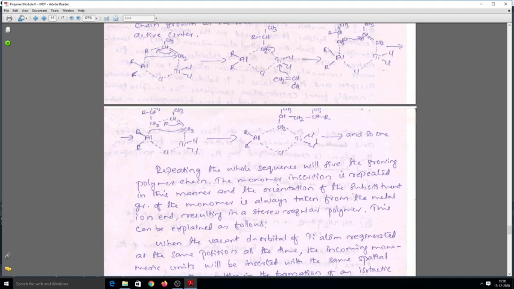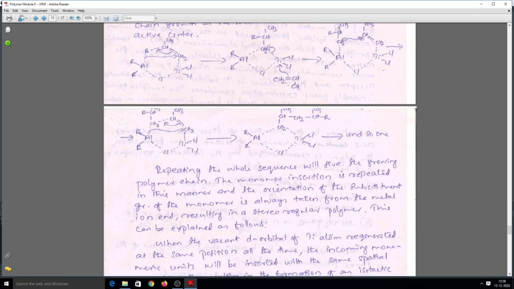maintained, or a stereo regular polymer is formed, mainly because titanium is electron deficient, and the vacant d orbital will be there, and every time a monomer gets added, a transition state will be generated, and then every time the new monomer comes, the vacant d orbital will be regenerated. If the vacant d orbital is regenerated on the same side, then we normally get isotactic polymer, and if the vacant d orbital is regenerated in the opposite direction alternatively, then we get syndiotactic polymer.